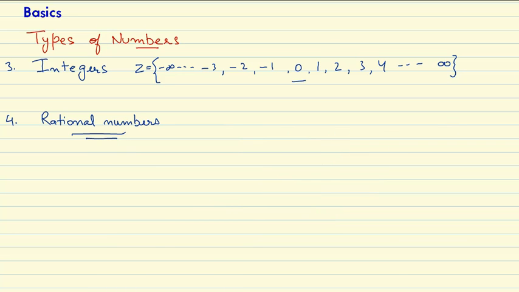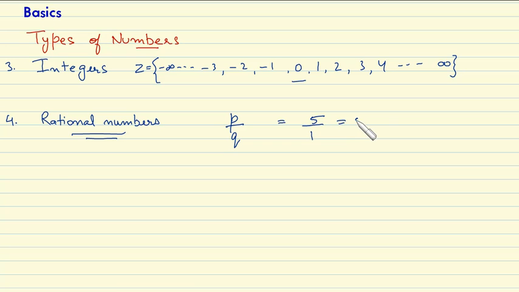Now students, there is one more important thing that I wish to discuss over here. We have seen that we have P by Q. Any number which is represented in the form of P by Q is a rational number. Now suppose the value of P is 5 and the value of Q is, say, 1.